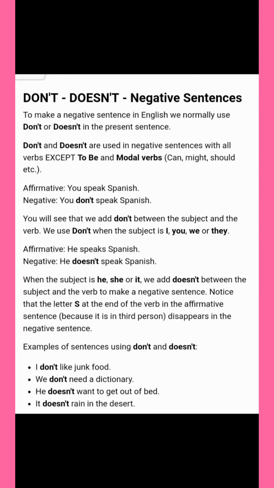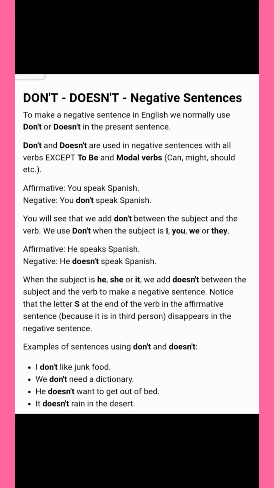Negative sentences: don't, doesn't. To make a negative sentence in English, we normally use don't or doesn't in the present tense. Don't and doesn't are used in negative sentences with all verbs except to be and modal verbs. If there are modal verbs, we will not write do or doesn't with the verb.